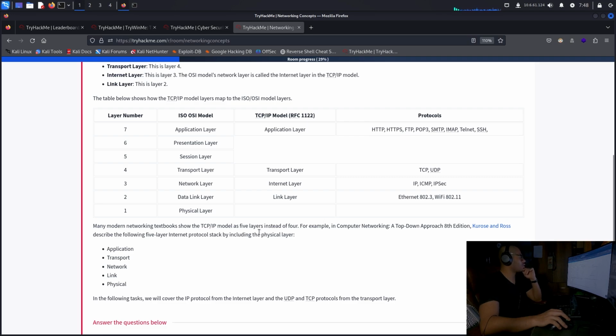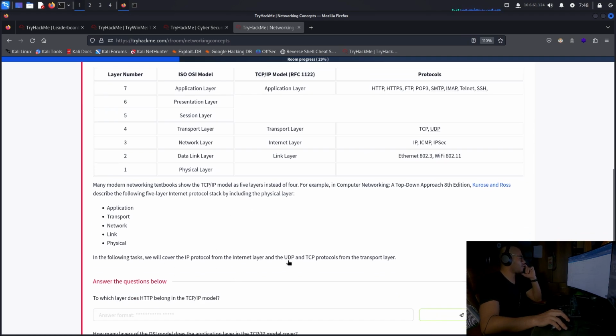Many modern networking textbooks show the TCP/IP model as having 5 layers instead of 4. For example, in Computer Networking: A Top-Down Approach, 8th edition, Kurose and Ross describe the following 5-layer internet protocol stack by including the physical layer. In the following tasks, we will cover the IP protocol from the internet layer and the UDP and TCP protocols from the transport layer.